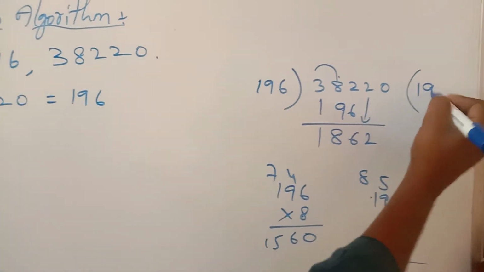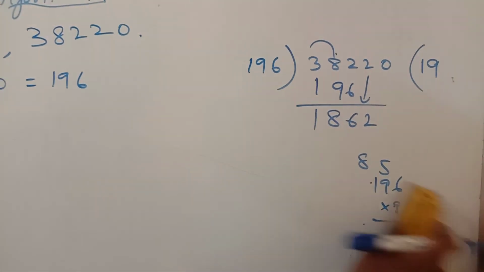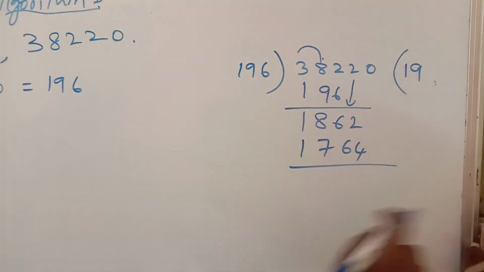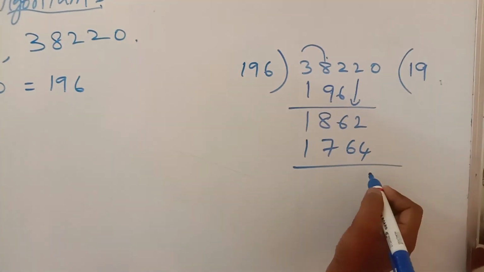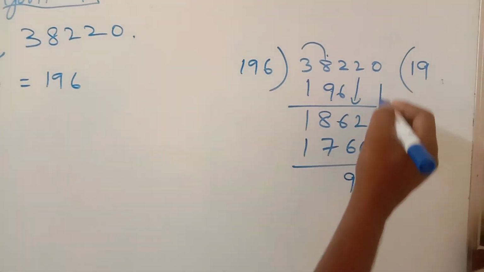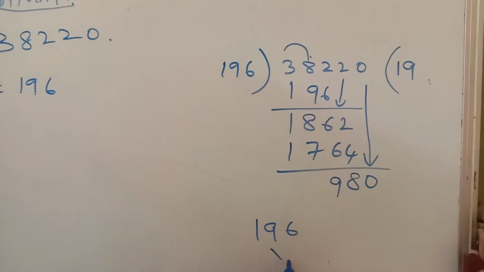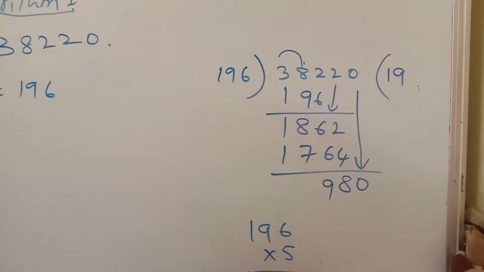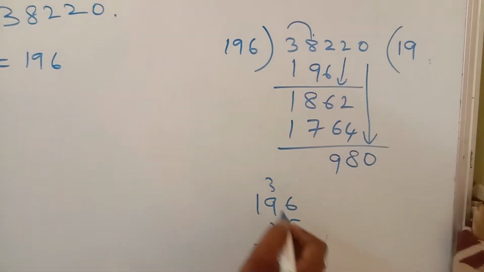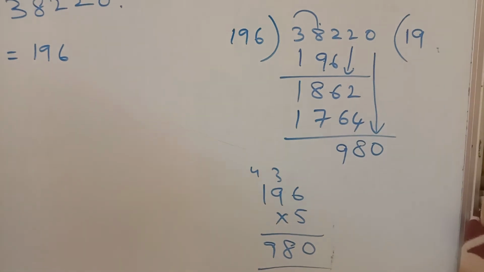That is nothing but 9s are 1764. 12 minus 4 is 8, 15 minus 6 is 9, 0. So 196 table I can use by using 5 6s are 30, 5 9s are 45, 48, 5 1s are 5, 9. That is nothing but 5.